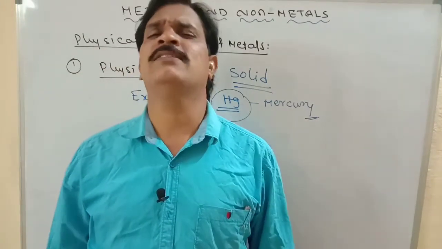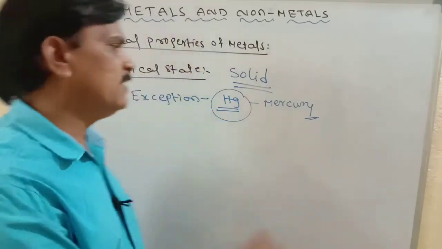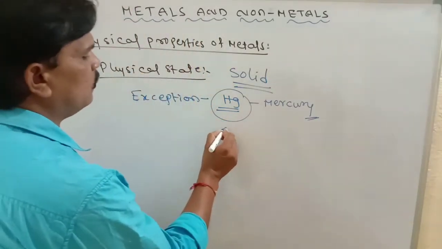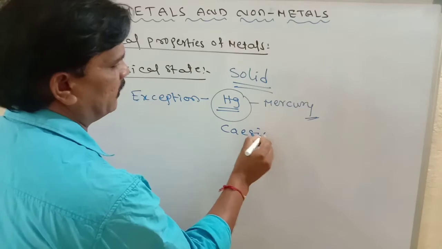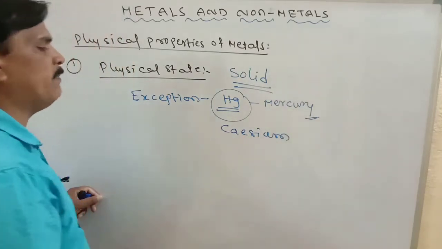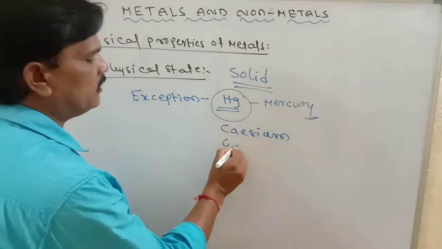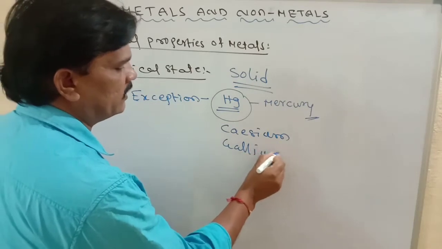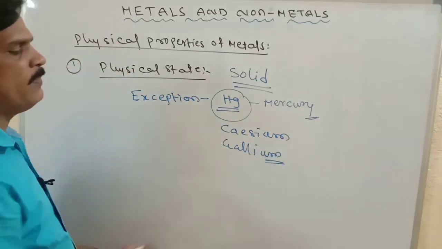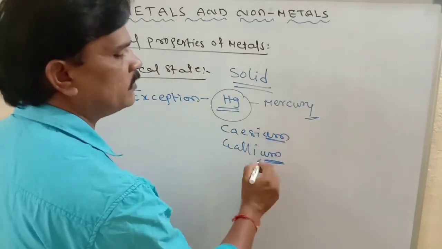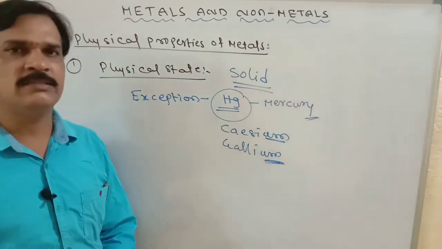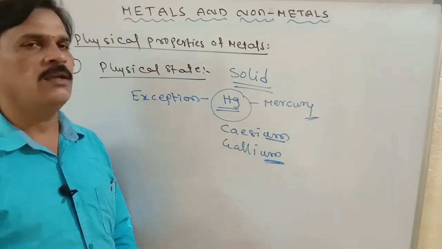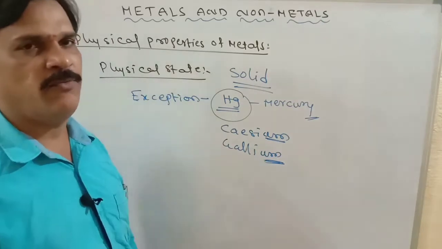Remaining all metals are in solid state. This is the exception. Also cesium and gallium are in liquid state at room temperature. These are also metals. So this is the physical state of metals.